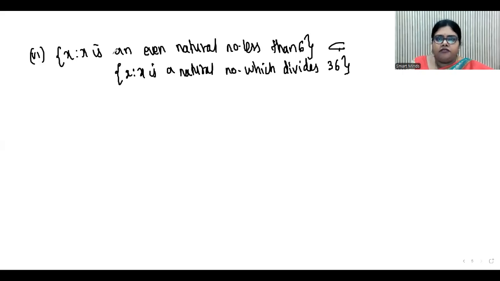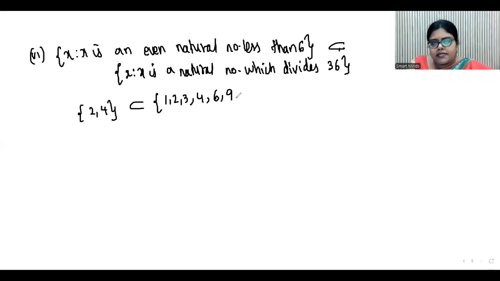So here in the first set, you have even natural numbers less than 6, means you have 2 and 4. Here in the second set, you have natural numbers which divide 36. So we need to write the factors of 36. What are the factors of 36? 1, 2, 3, 4, 6, 9, 12, 18 and 36. So you can see 2 and 4 are present in the second set. So definitely it is a subset and the statement is true.